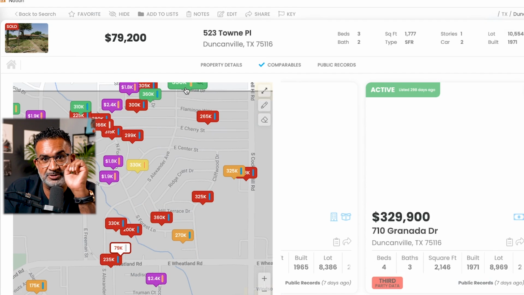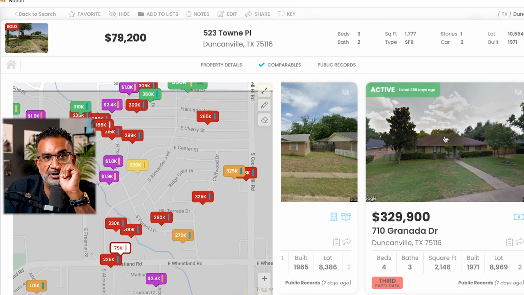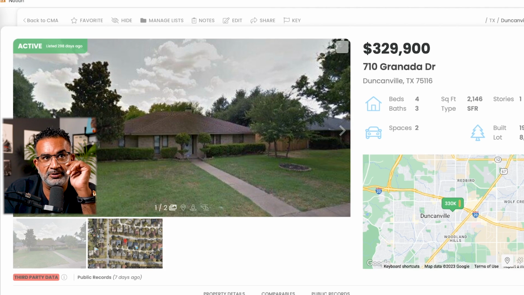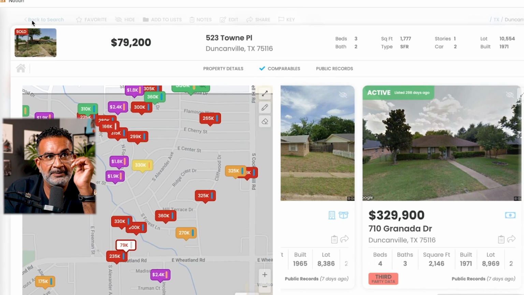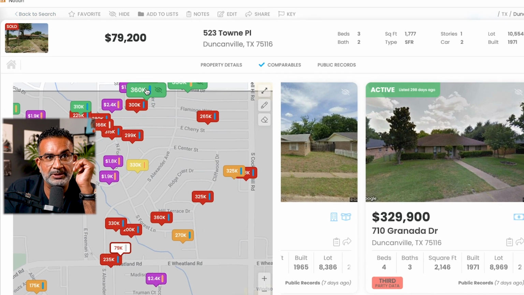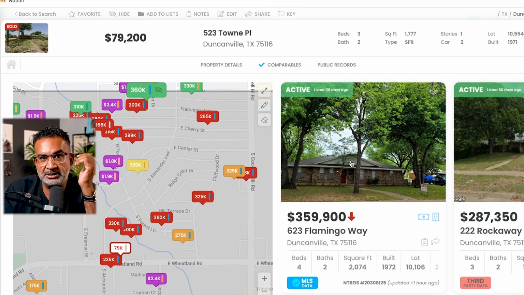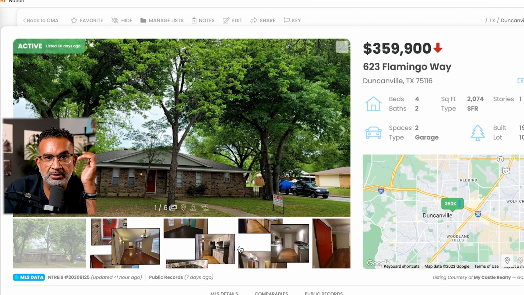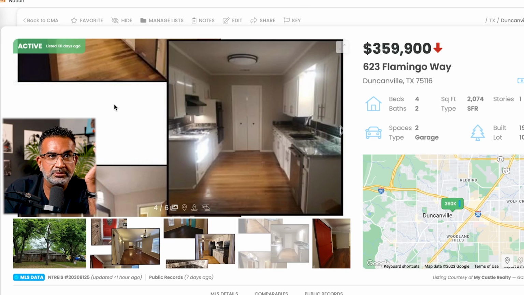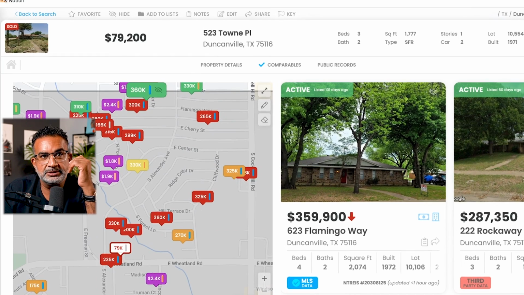Look at this active at 330. Let's check out this active at 330 and let's see what it's completed like. No photos. And some of you agents suck. Y'all don't even take pictures of your clients' properties anymore. You just like, yeah, I don't care. Whatever. Work? What's that? Jeez Louise.